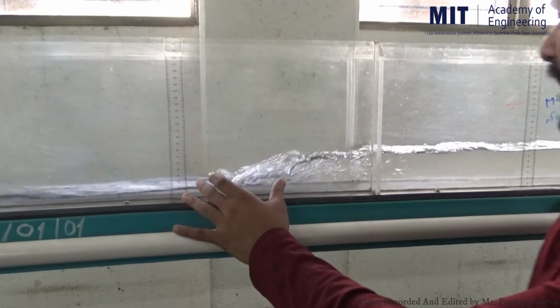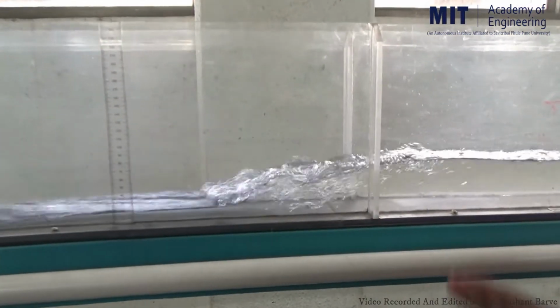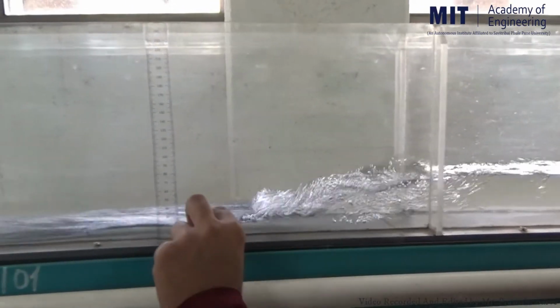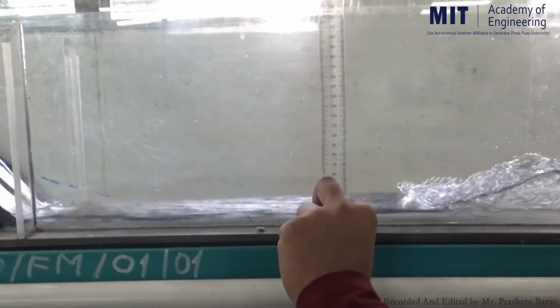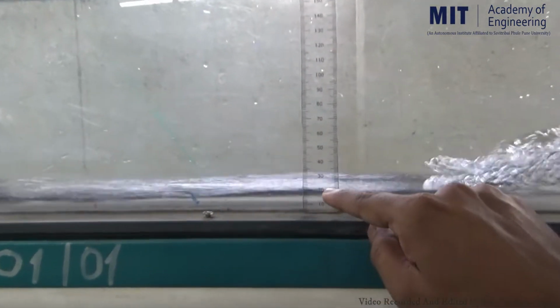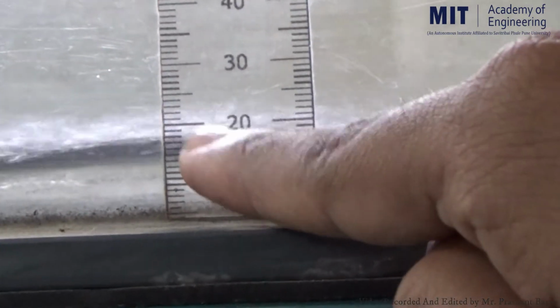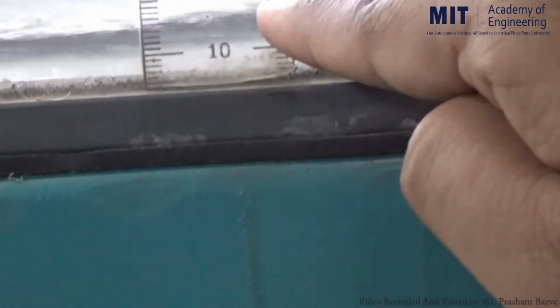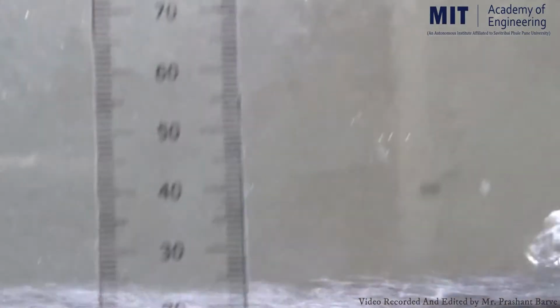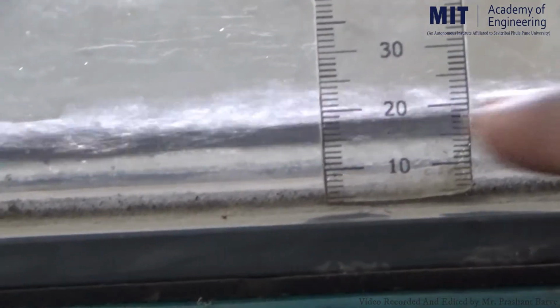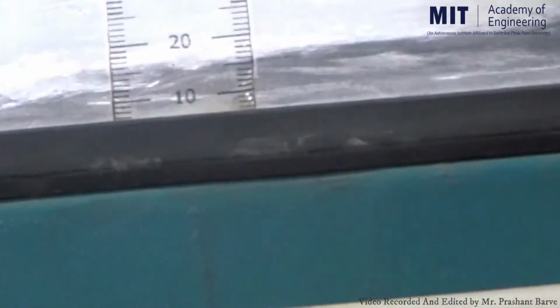Now the point is, yes, we have formed the hydraulic jump in between this section. So two observations we are going to perform. First is the Y1, that is the supercritical depth. So if you observe here, it is almost 20 mm, maybe a little bit more. So we can assume 20. It is fluctuating since the flow is supercritical and velocity is quite high. So we will assume Y1 as 20 mm.